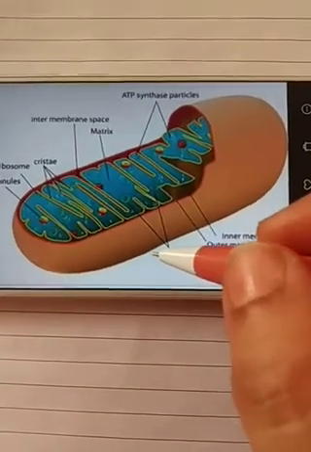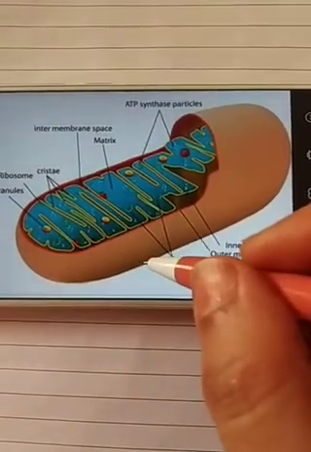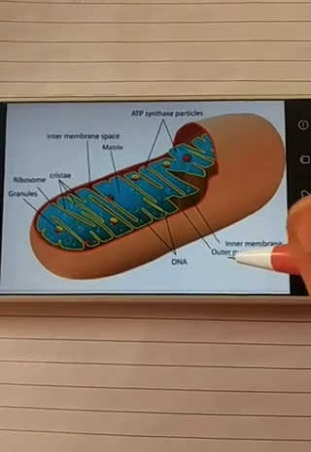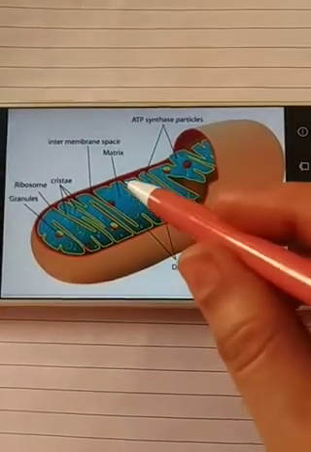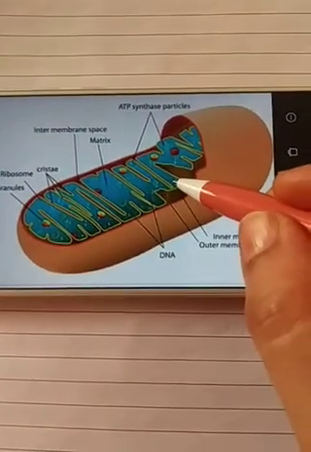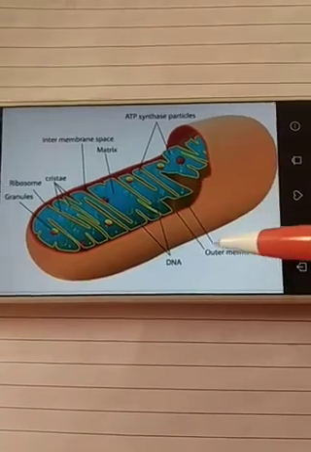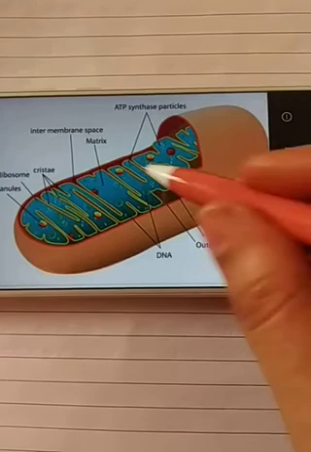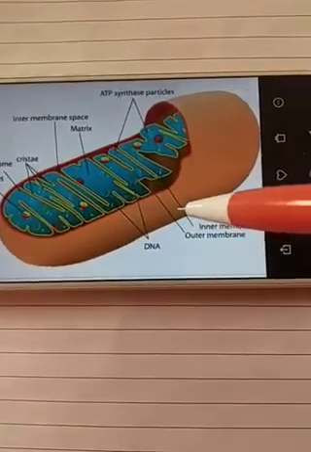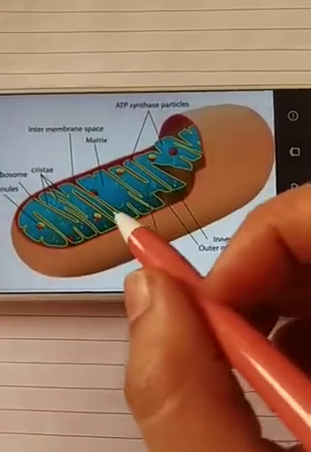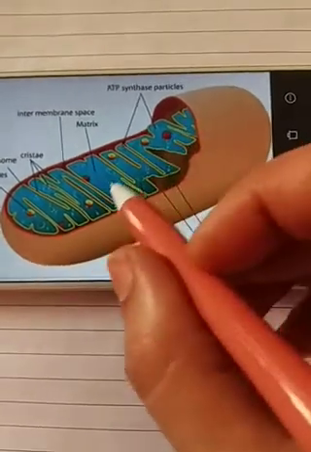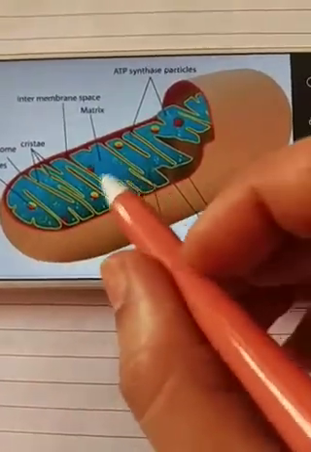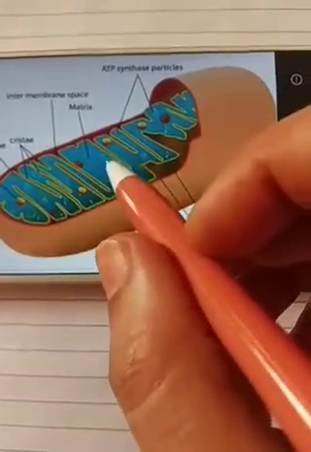Mitochondria has an outer membrane and an inner membrane, and a gel-like internal matrix. Here you can see the blue colored gel-like substance, which is called the matrix.